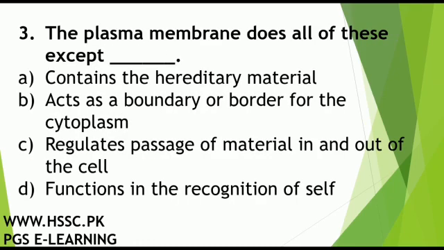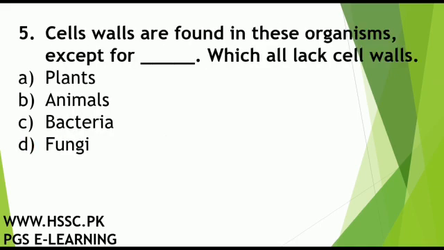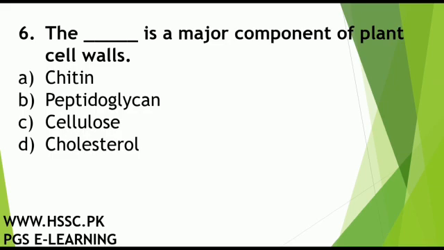The plasma membrane does all of these except dash. Contains the hereditary material. Which of these materials is not a component of the plasma membrane? DNA. Cell walls are found in these organisms except for dash, which all lack cell walls. Animals. The dash is a major component of plant cell walls.